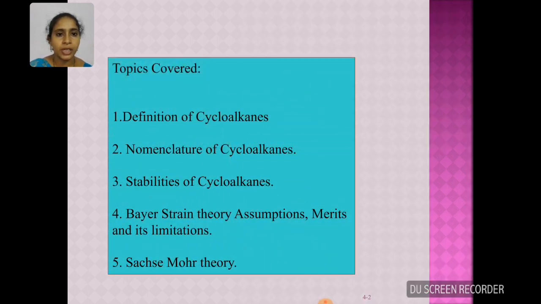The topics which I have covered are the definition of cycloalkanes, nomenclature of cycloalkanes, and stability of cycloalkanes, which is discussed under Baeyer strain theory and his assumptions. Its merits and limitations I have also explained in detail. Later I have explained Sachse-Mohr theory, which clearly explains the limitations of Baeyer strain theory.